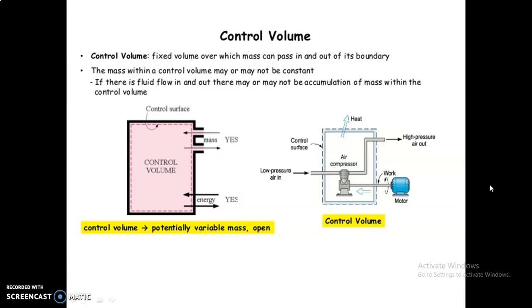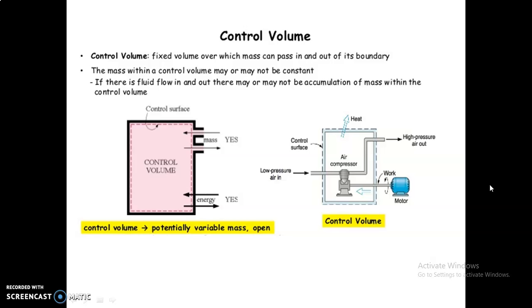In another diagram you see control volume and control surface. We have taken an air compressor. The air compressor is started with an electrical motor, so work in is there. On the other side, low pressure air is given to this compressor, and after compression we take the high pressure air out. Due to this some heat is generated, and that heat is absorbed by the cooling jacket provided there and given to the atmosphere. So heat out is there.